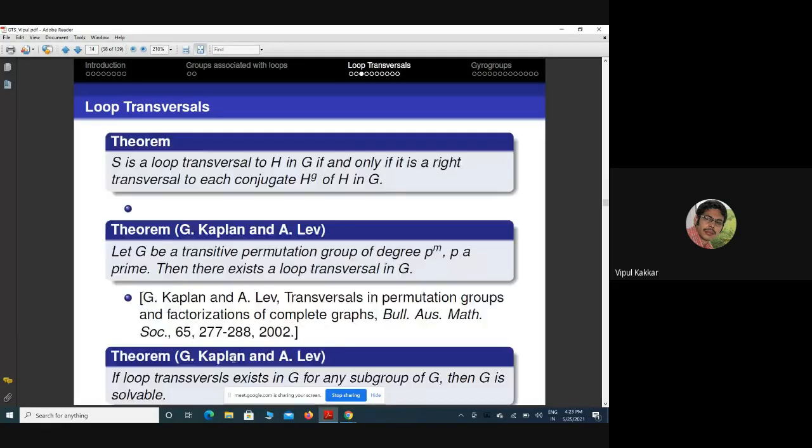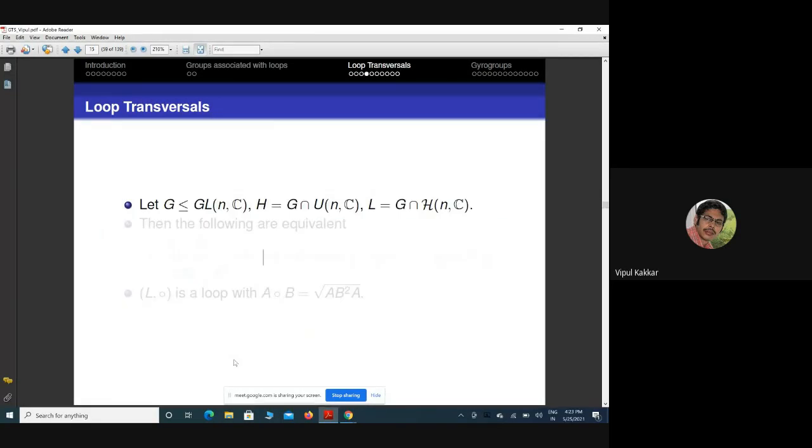Okay, now let us move to another motivational example of a loop transversal. Let us take G to be a subgroup of GL_n(C), the n by n invertible matrices with entries from the complex numbers, U_n(C) the corresponding unitary subgroup, and H_n(C) the collection of positive definite Hermitian matrices.